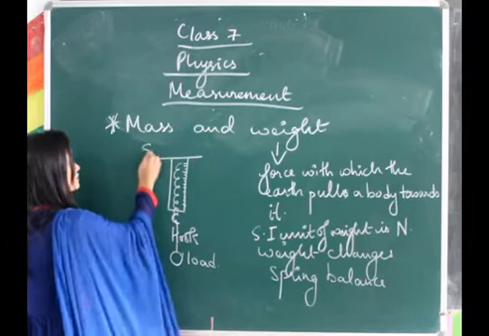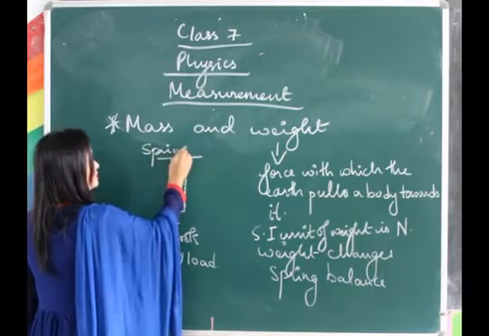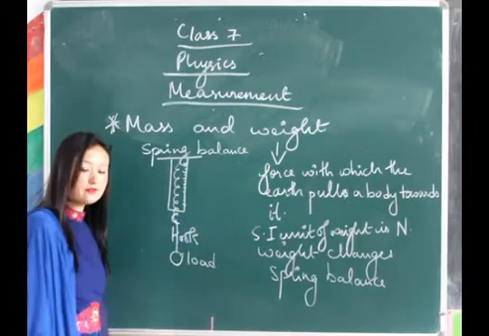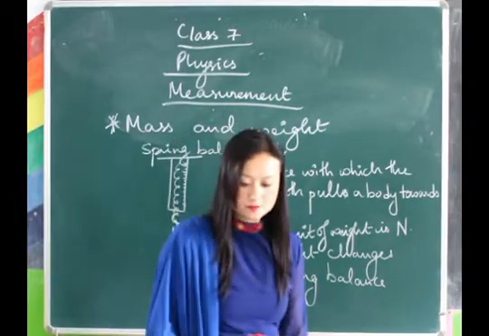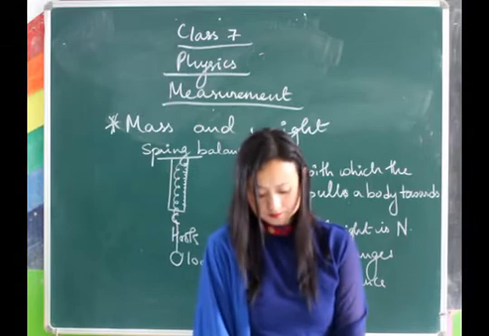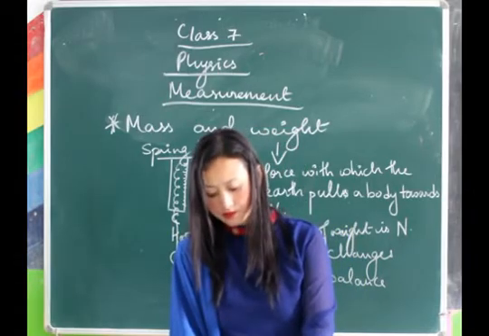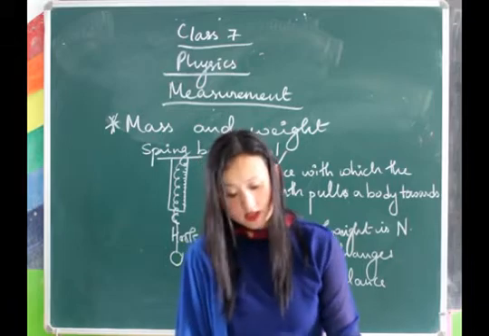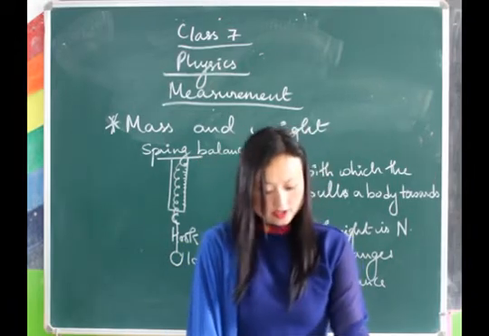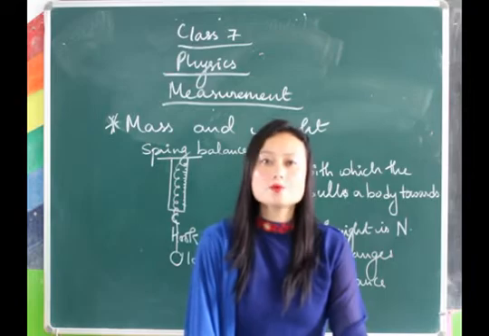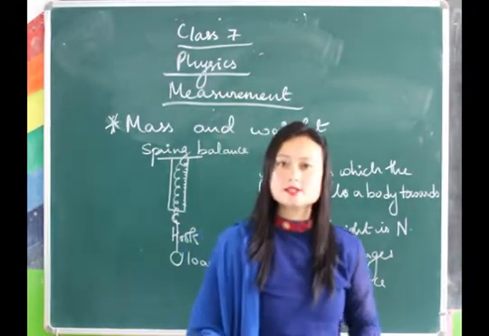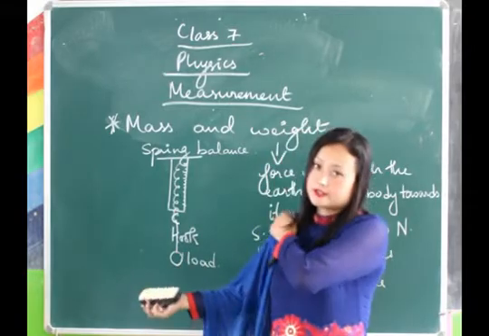This instrument is called a spring balance. You have the picture in your book also. You can refer to page number 18, figure 1.12. If this picture is not clear, you can see it from there.